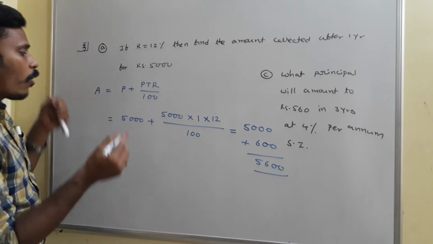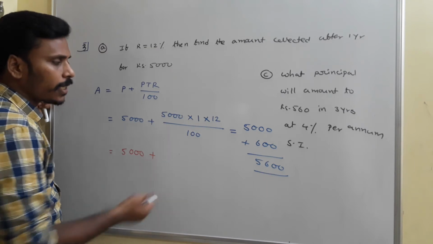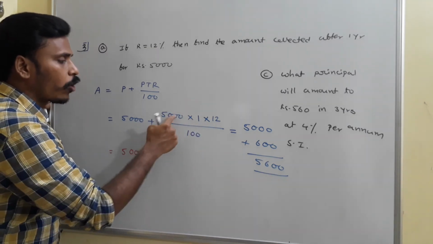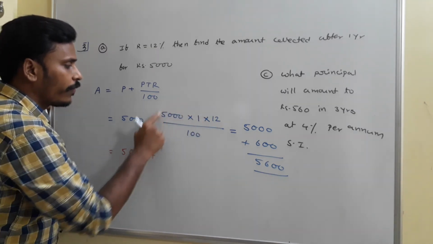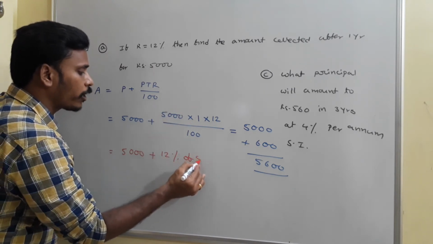But now how can I do it? This is 5,000 rupees, and this 5,000 into 12 by 100 value also can be written as 12% of 5,000. Is it right?